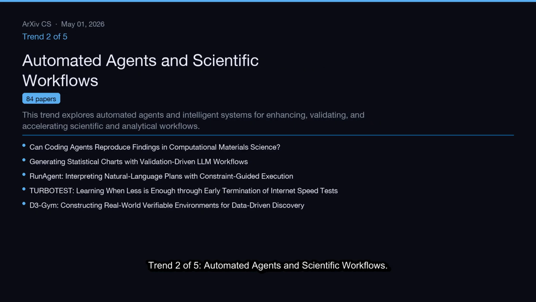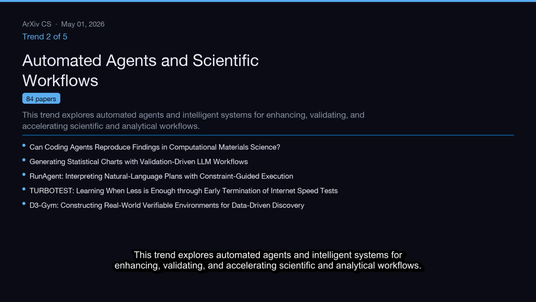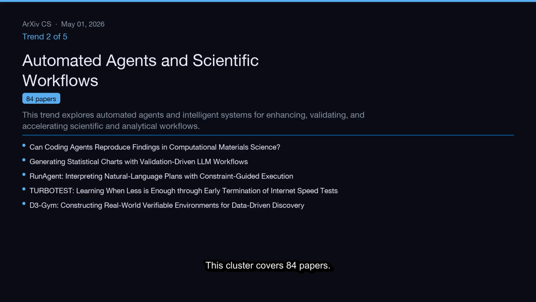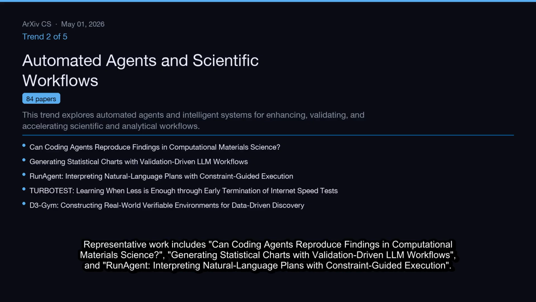extensionality. Trend 2 of 5, Automated Agents and Scientific Workflows. This trend explores automated agents and intelligent systems for enhancing, validating, and accelerating scientific and analytical workflows. This cluster covers 84 papers. Representative work includes Can coding agents reproduce findings in computational material science, generating statistical charts with validation-driven LLM workflows, and Run Agent, interpreting natural language plans with constraint-guided execution.